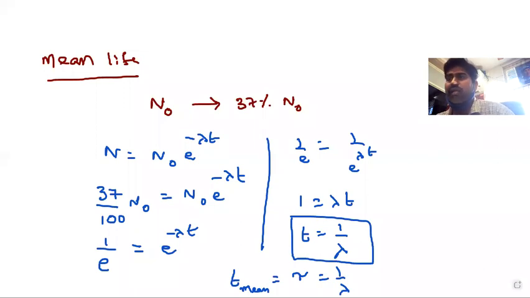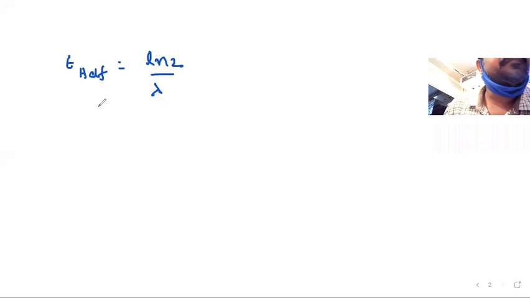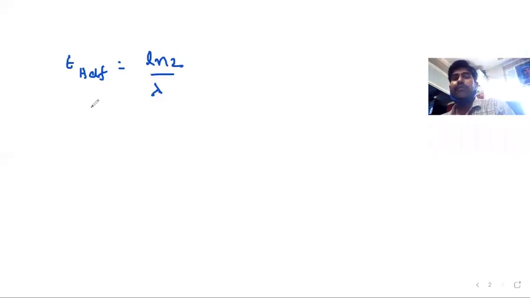Now, how can we write the relation between mean life and half-life? For half-life T half, the formula we derived is log 2 by lambda. For mean life, we derived 1 by lambda.